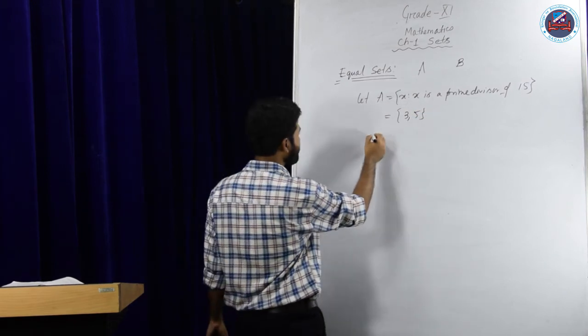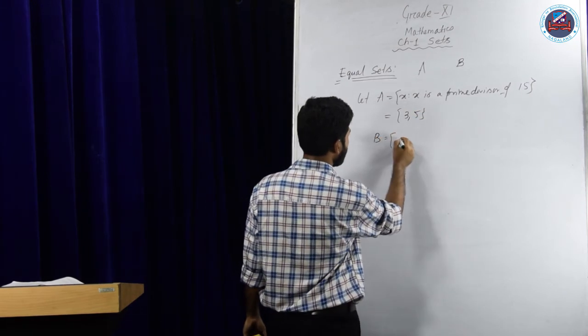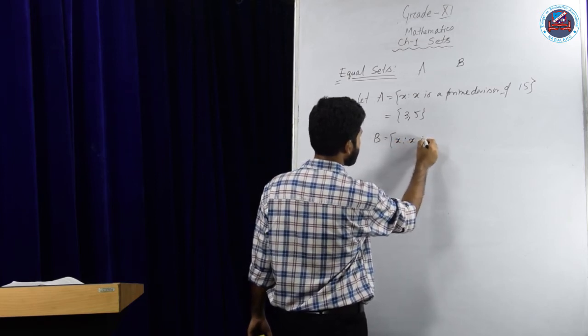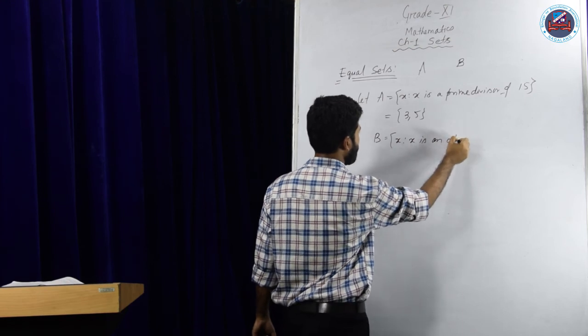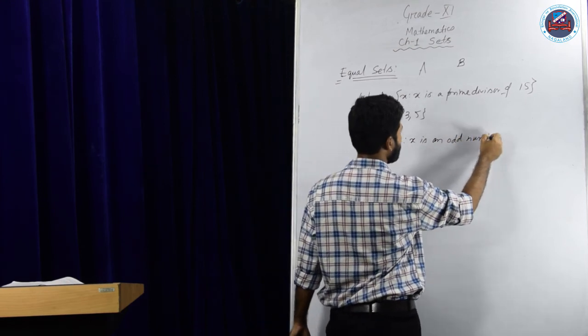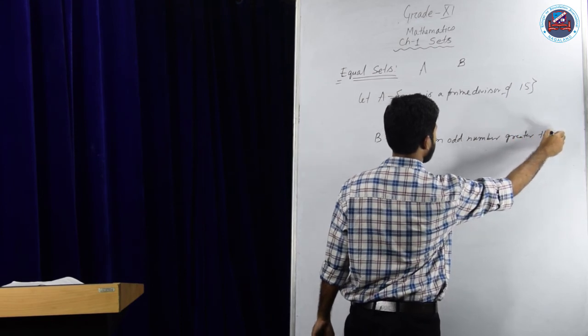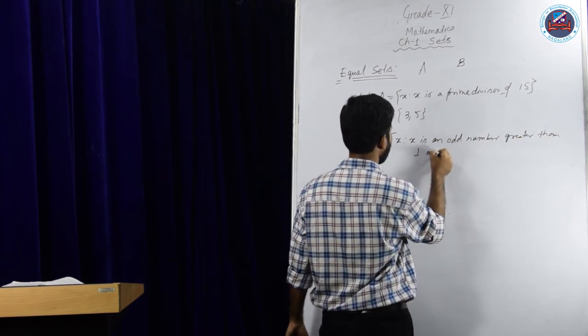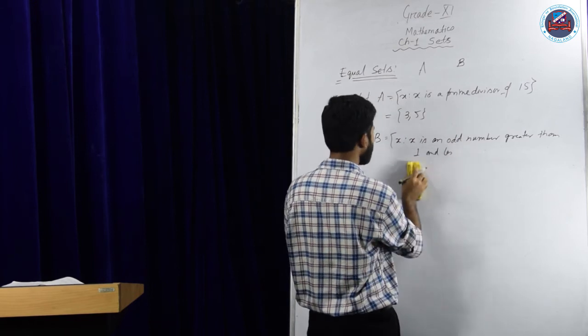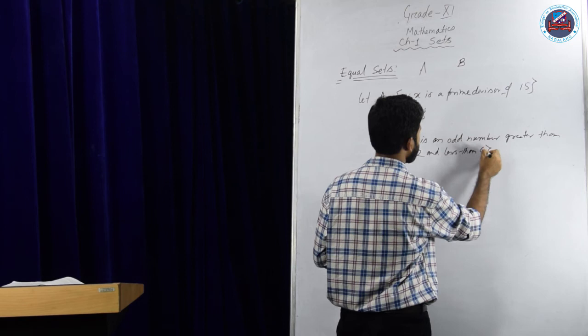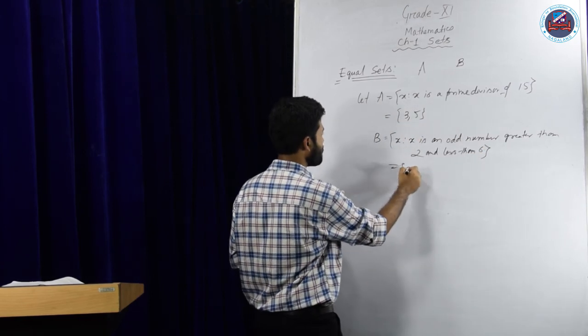Also, if I write B is another set where x is an odd number greater than 2 and less than 6, so this will also be 3, 5.